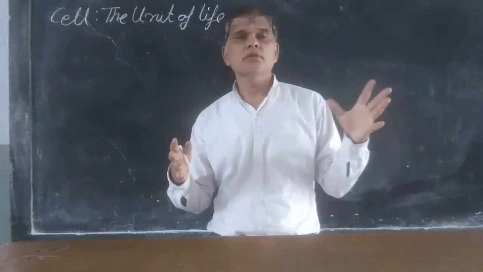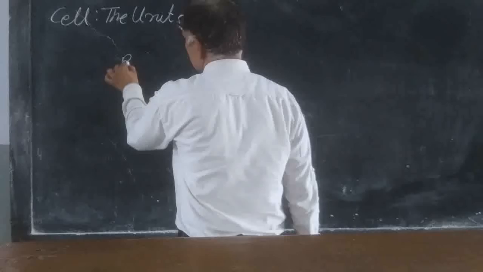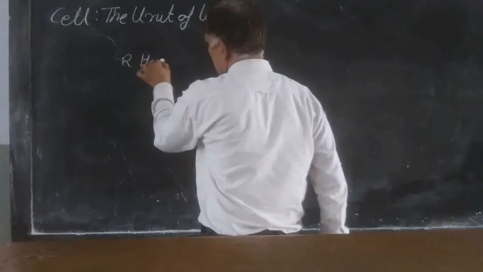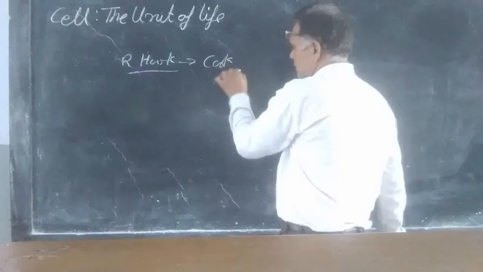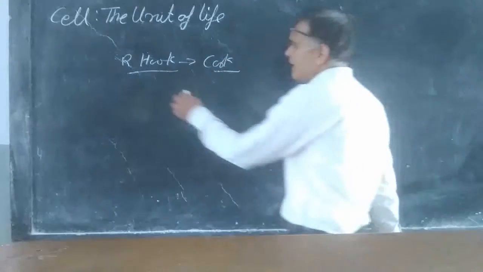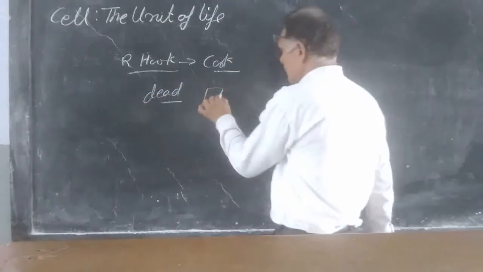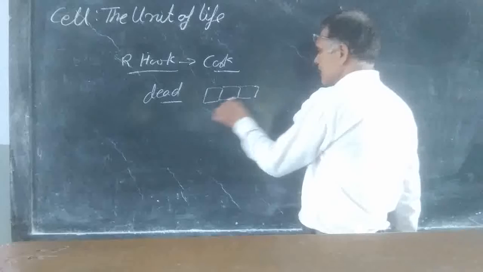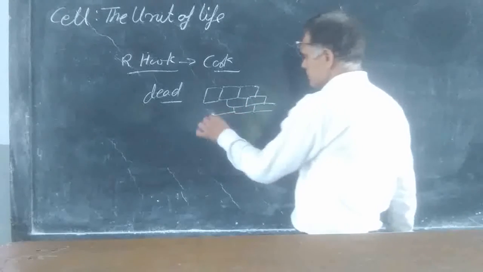We all know the cell was discovered for the first time by Robert Hooke through the cork. He observed dead cells, and they looked like this type of structure.